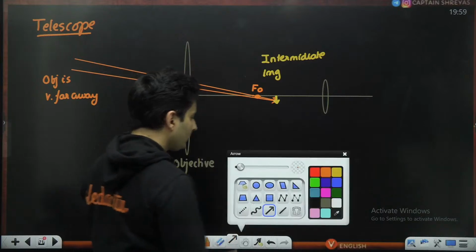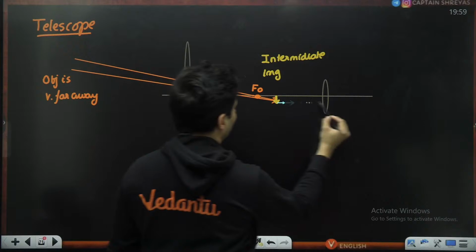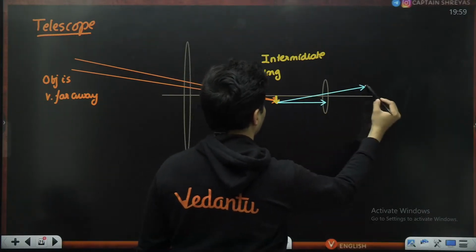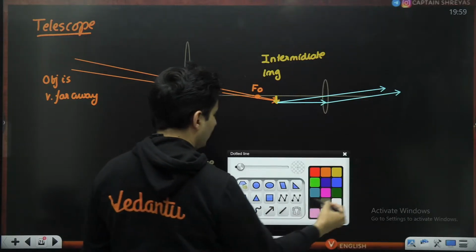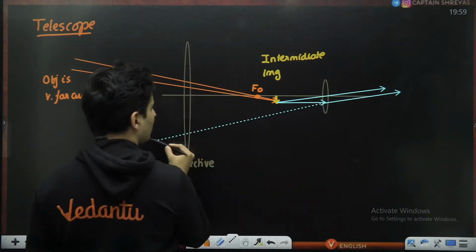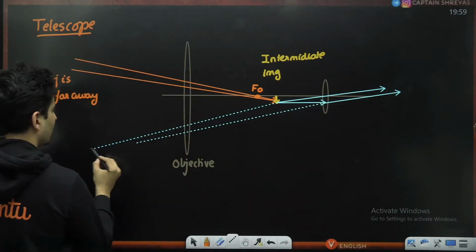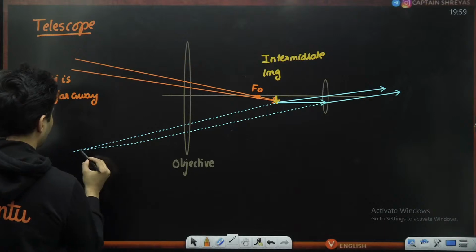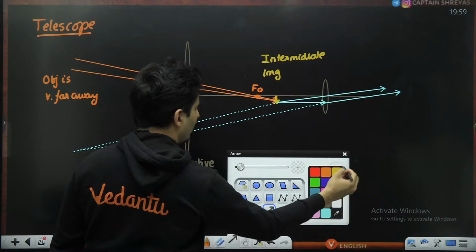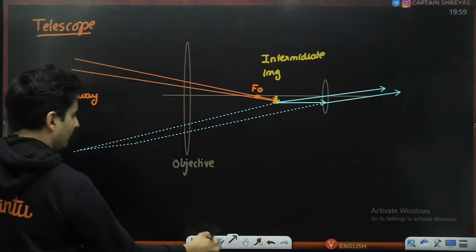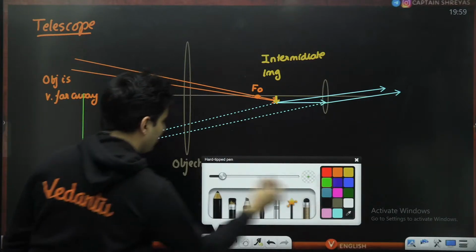Then what you do is make these rays go like this, and like this. Then they will go like that, and then you extend them backwards so that they intersect somewhere. So I'm showing them to be intersecting over here because I have to make them intersect somewhere. So then what you get is your final image over here.